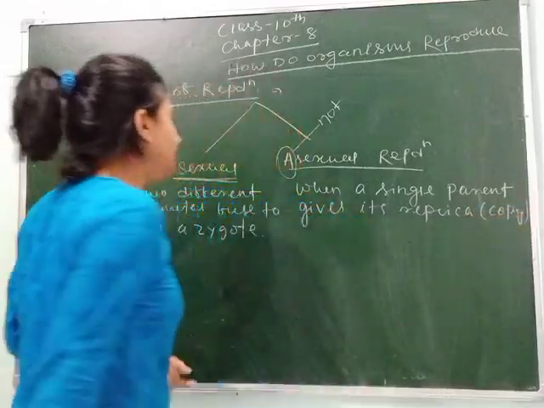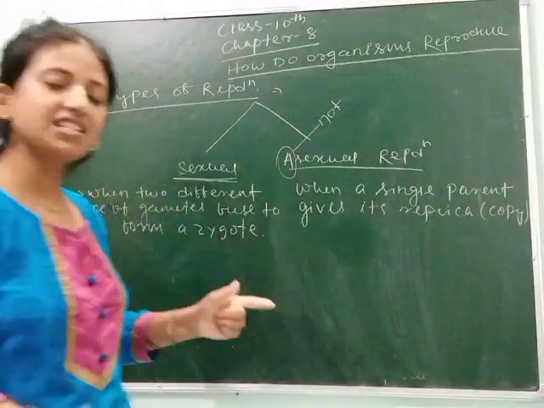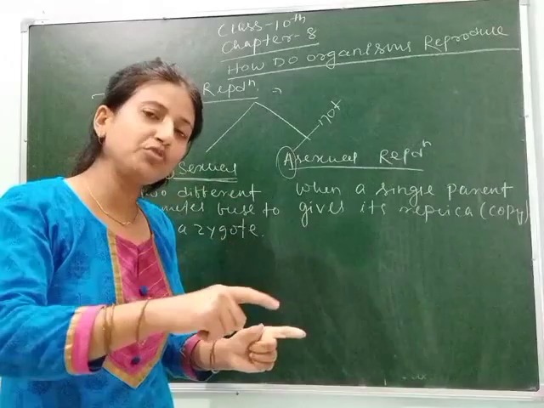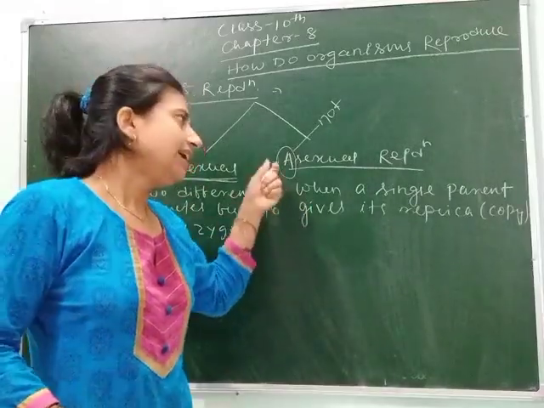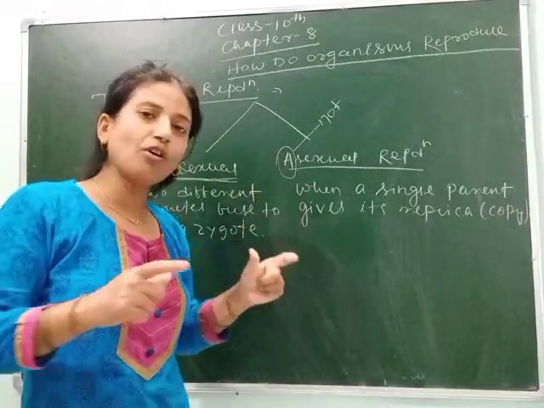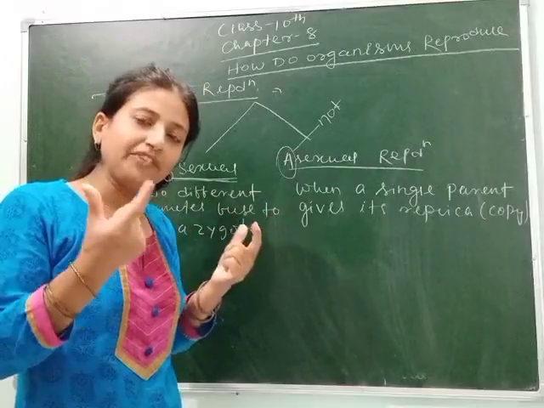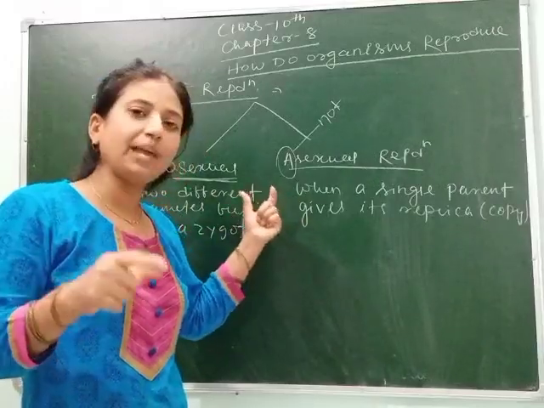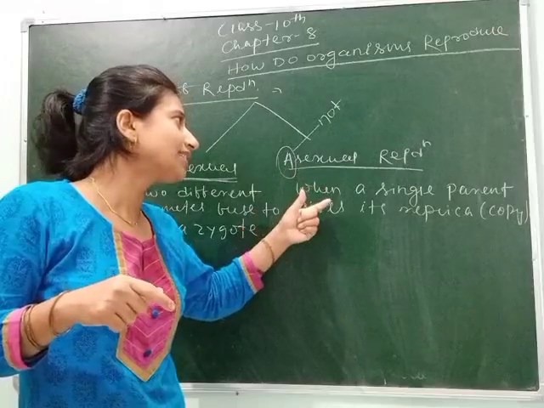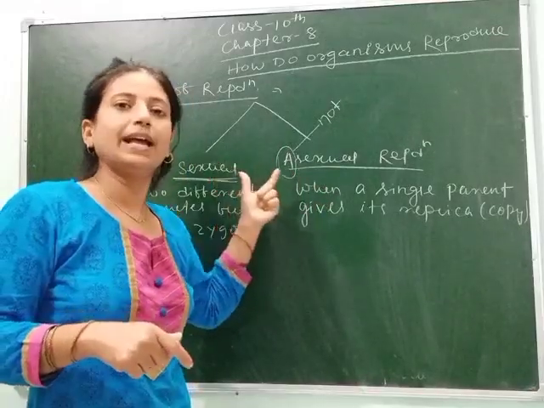Replica means copy. Here two different parents give two different gametes and they fuse to form a zygote, whereas in asexual reproduction no different types of gametes are formed, only a single type of gamete is formed and that grows as the parent and looks like the parent.